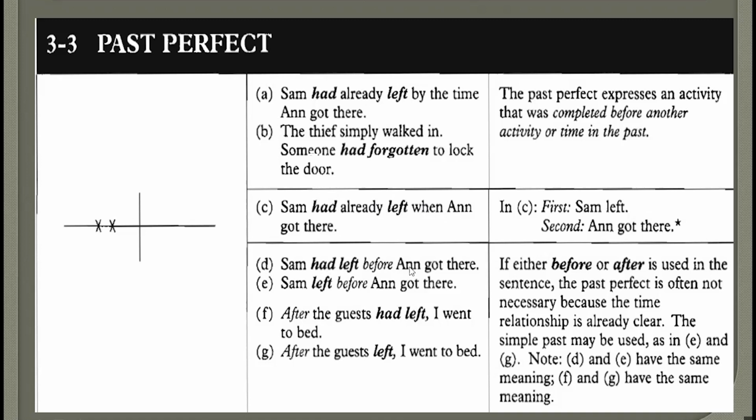But look at the sentence here. Sam had left before Anne got there. So this means that Sam left first and then Anne got there. You can also say Sam left before Anne got there. Using the past perfect or the past simple doesn't change the meaning. This sentence has the same meaning as this one. It's the same. There's no difference. So you see what happened here: when you change it from past perfect to past simple, you change the meaning completely of the sentence. But if you have before or after, if you change from past perfect to the past simple, the meaning doesn't change. And this is why using the past perfect is optional if you have before or after.